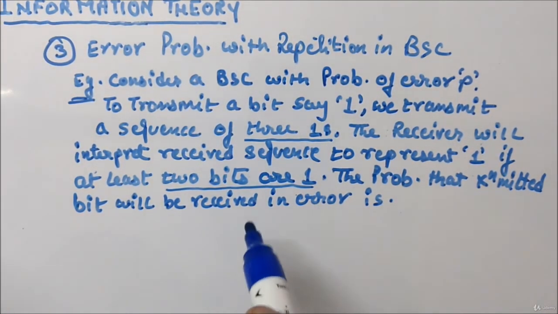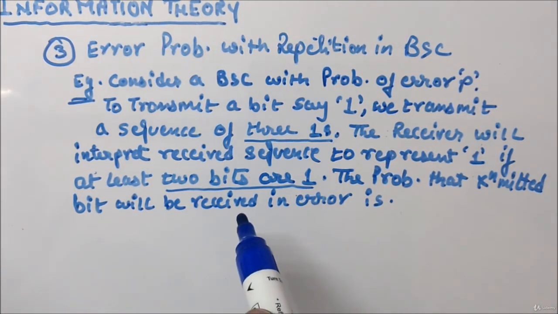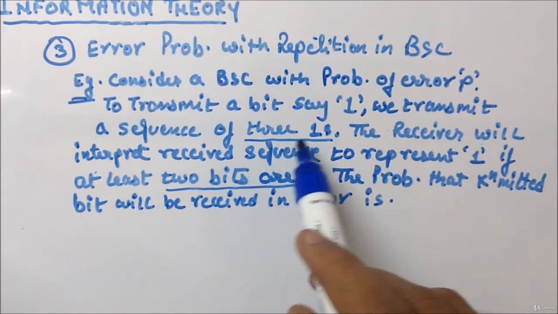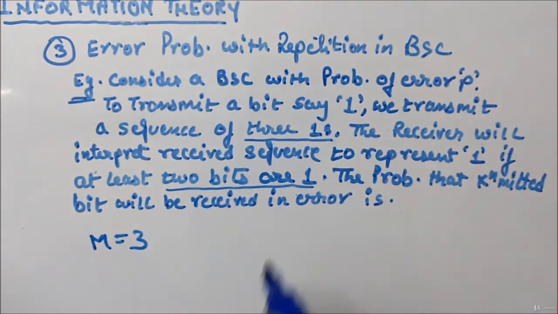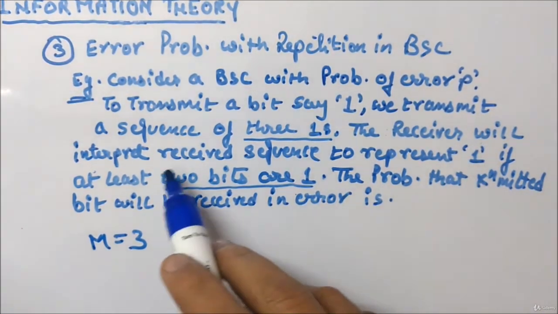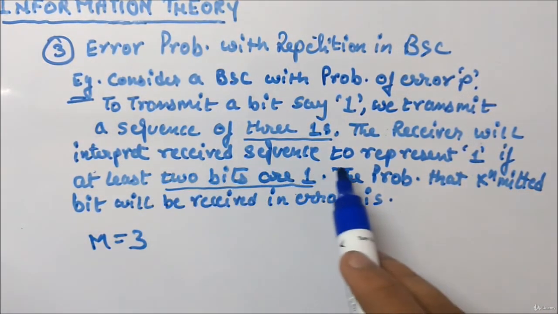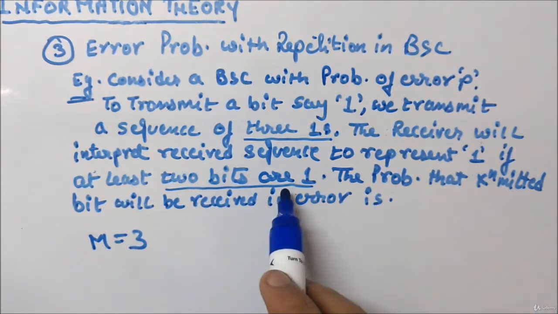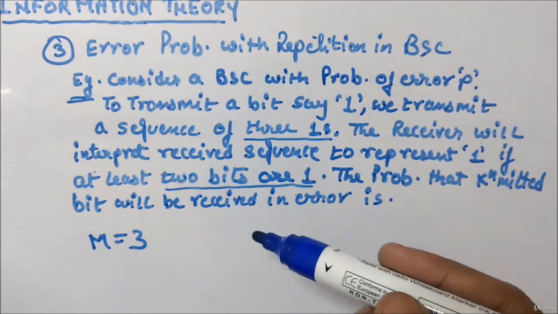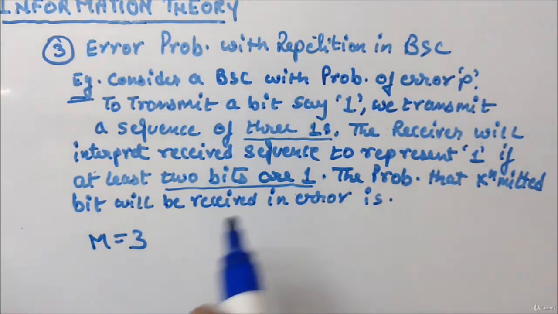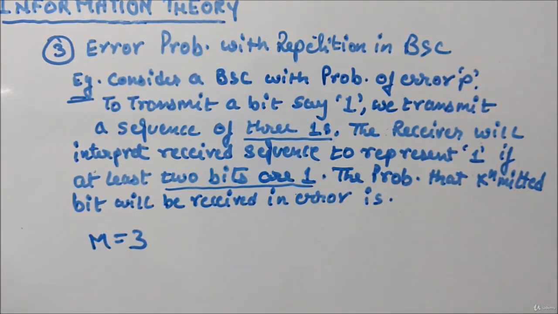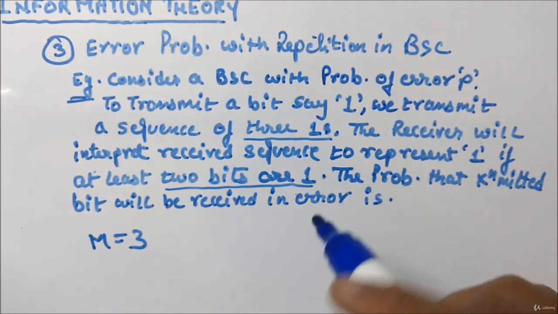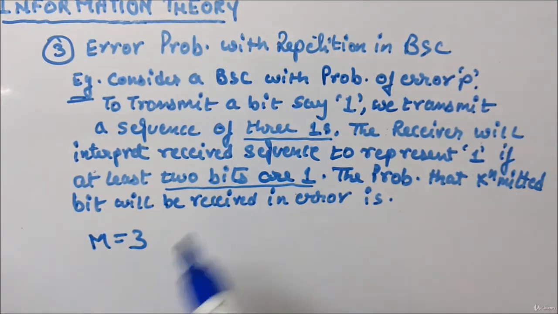So by reading the question you can see that a sequence of 3 ones is transmitted, means m is equal to 3, and the receiver will interpret the received sequence to represent 1 if at least 2 bits are 1. At least 2 bits are 1 means out of 3 it wants 2 to be 1 to be recognized as 1. So you can see more than half of the bits will be 1 out of 3, then only the receiver will recognize it as 1.